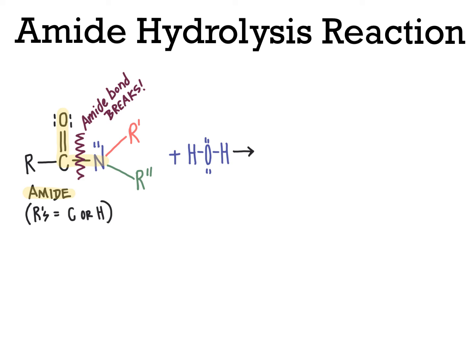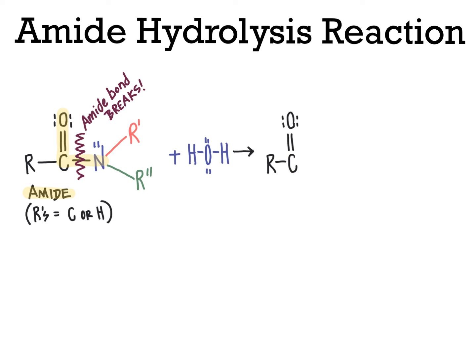Let's draw out the products of this reaction. Looking at this reaction, we see that our R groups here are defined as carbons and or hydrogens. I'm going to continue using those R designations and color code this the same in the products as I did in the reactants. So as we go through and we break this carbon-nitrogen bond with the OH group coming in and forming a bond here to the carbonyl carbon, that is going to result in keeping the black R group still bonded to the carbonyl carbon because nothing has happened to that carbon-carbon or carbon-hydrogen bond there, shown as the bond between carbon and R here and here.